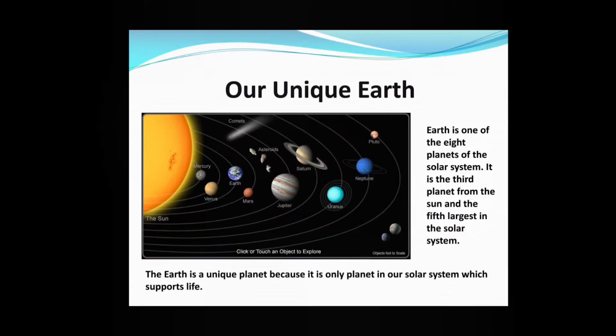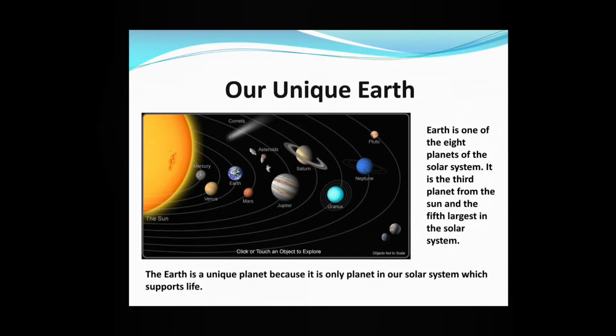Now we are going to study about our unique Earth. What does the term unique mean? Unique means one of a kind, special, different from others. Why is Earth referred to as unique? Let's see.